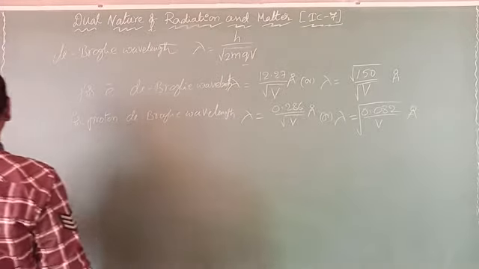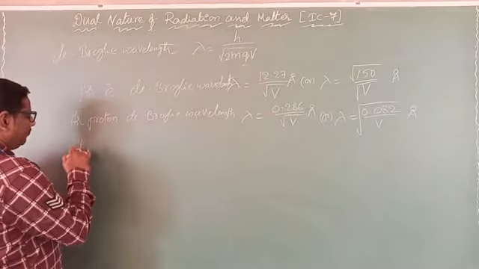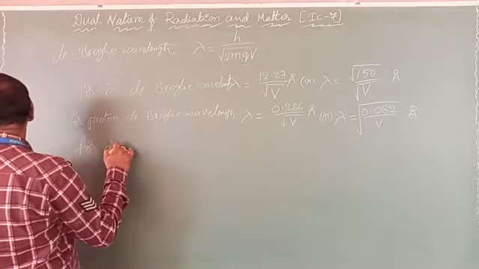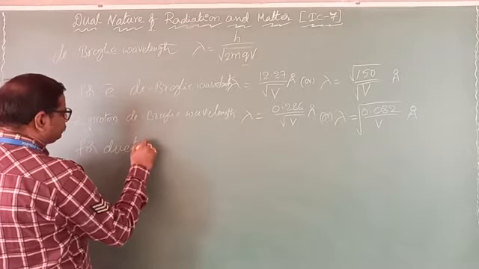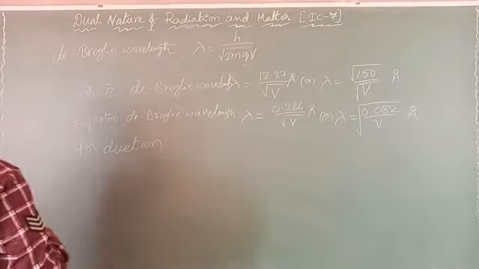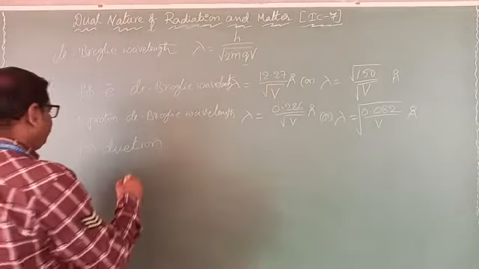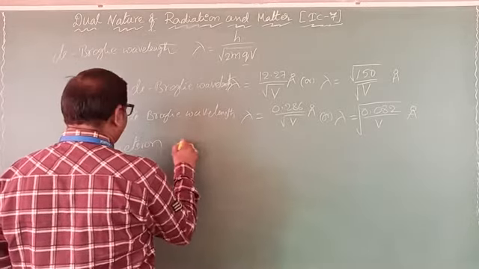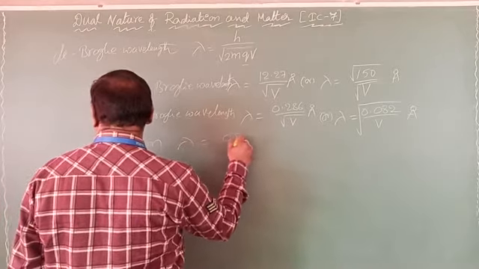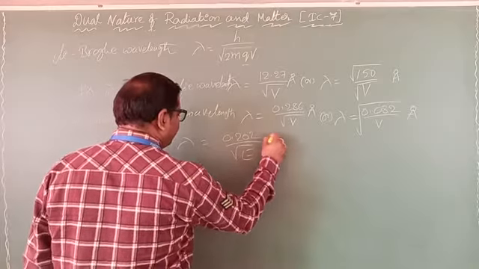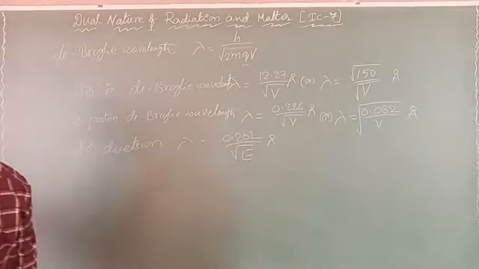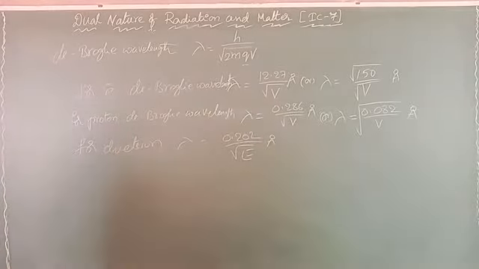Suppose you take a deuteron particle. For a deuteron, note down these important formulas. Lambda equals 0.202 by root E angstrom unit. Suppose you take an alpha particle.